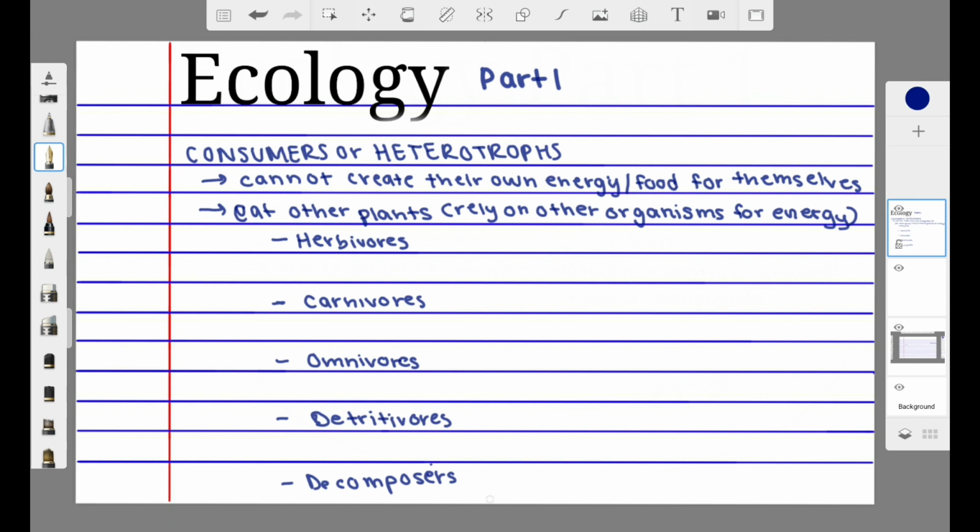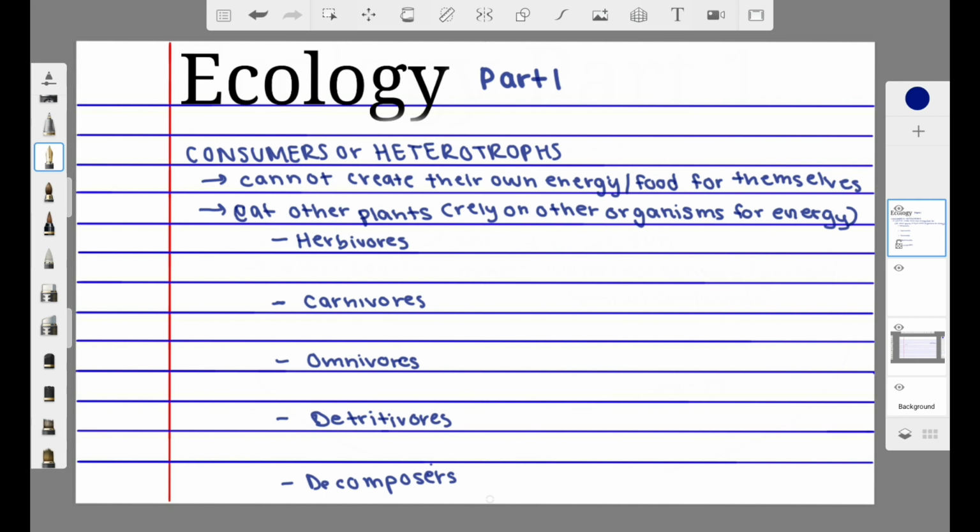And then there are your consumers or your heterotrophs. Heterotrophs cannot create their own energy and food for themselves, so therefore they rely on other organisms for energy. And as we start getting into different trophic levels, which are steps in a food chain, we're going to see how the first level is always your producers, because those are your plants, those are your things that are getting energy from the sun.